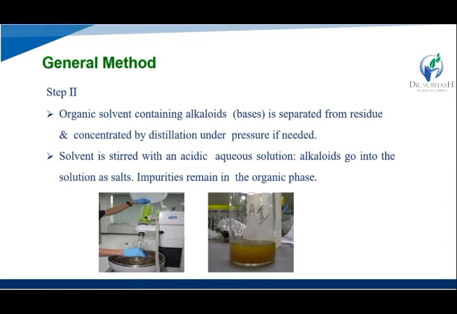Then the solvent is stirred with an acidic aqueous solution, and the alkaloids go into the solution as a salt, while impurities remain in the organic phase. Distillation processes are followed here if needed.